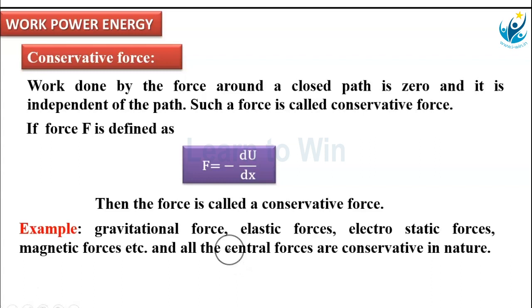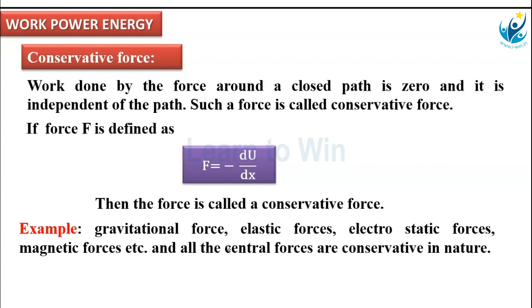Let us take gravitational force. Let us assume we want to lift a body of mass m to a height h. What is the work done by gravity? Minus mgh. From the ground to a certain height h, the work done by the gravitational force is minus mgh. Again, from that position you want to bring the body back to the ground.